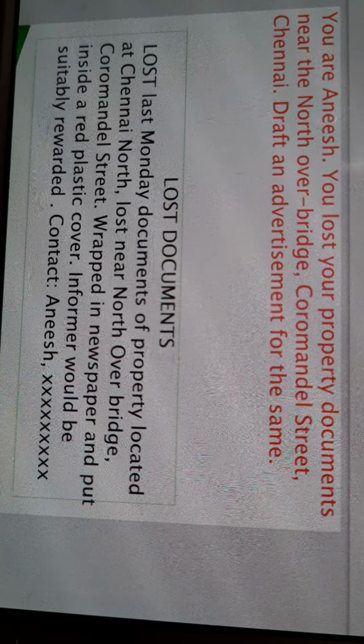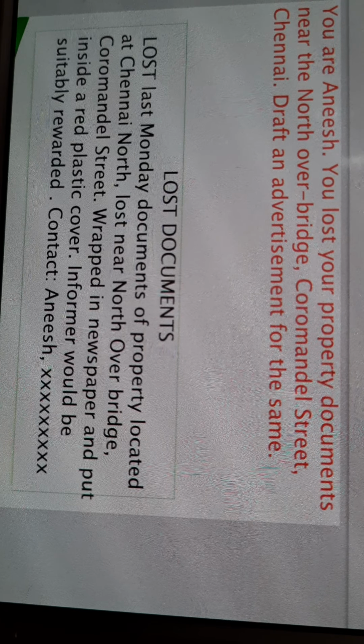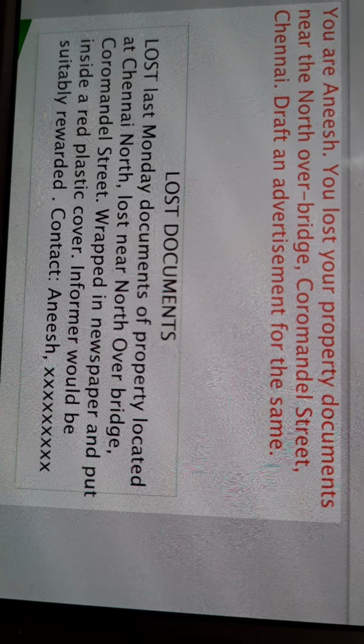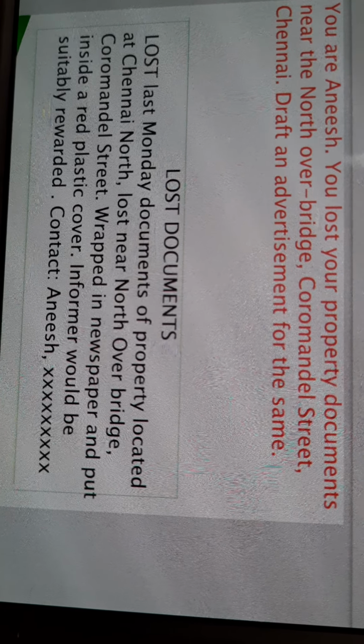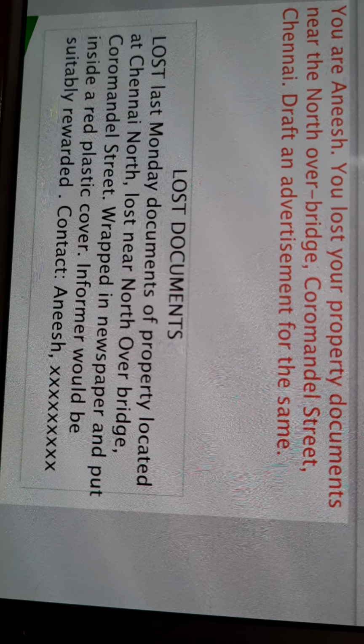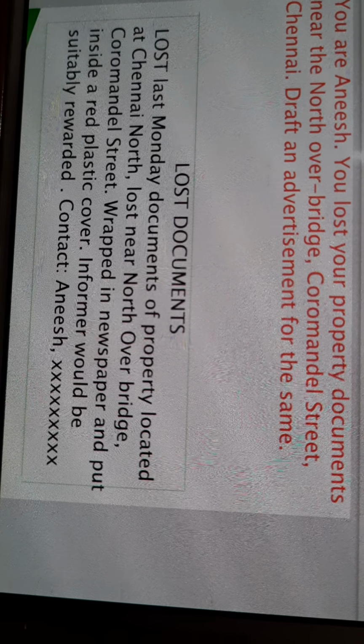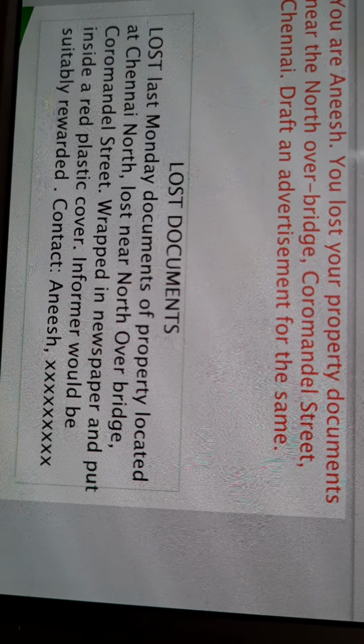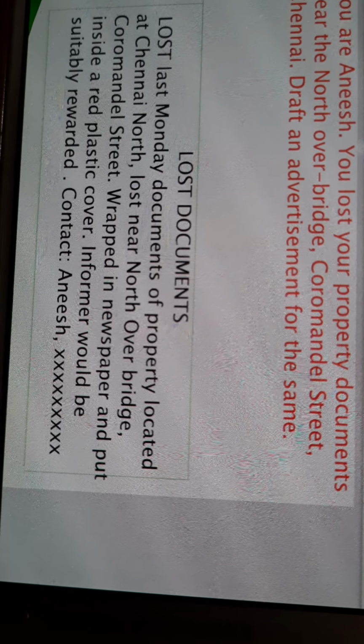In the case of found, you have to write that a person who claims may collect it, giving the full description and identification. Informer would be suitably rewarded. In the case of found, you must not mention this line. At last, contact details.